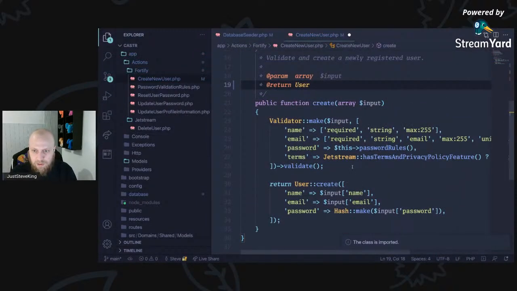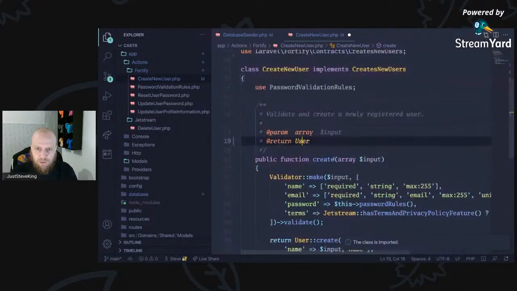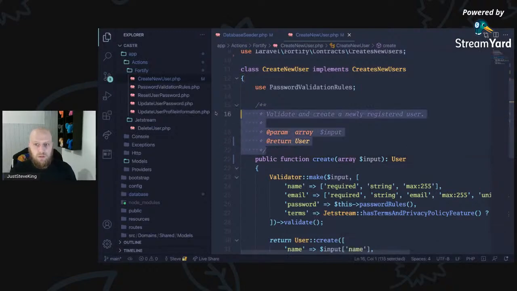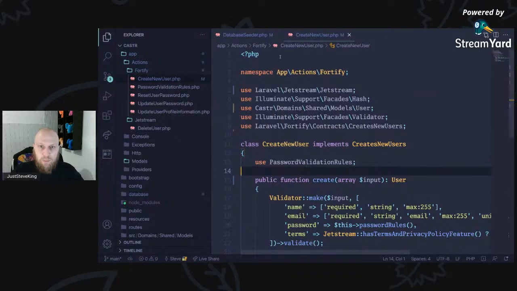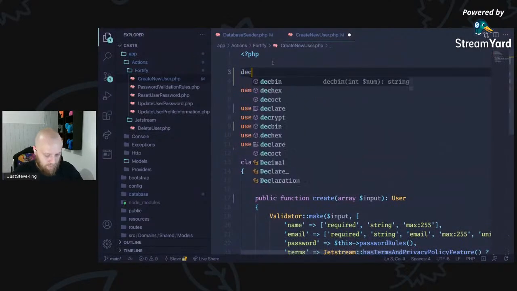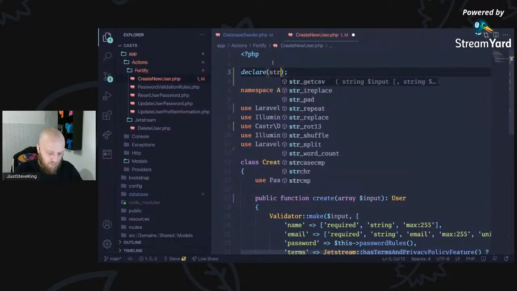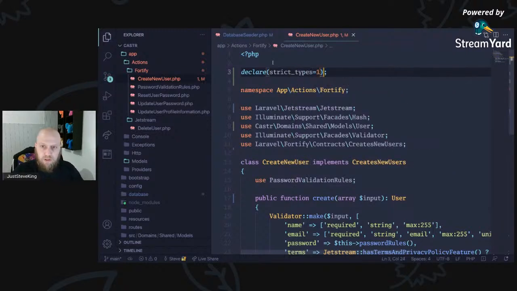Yep, all of that's working. Password rules, return a user. So let's do that. Return. Cool. I know how that works. I can drop that. All of that's working perfectly. So I can now add in my declare script types into that.